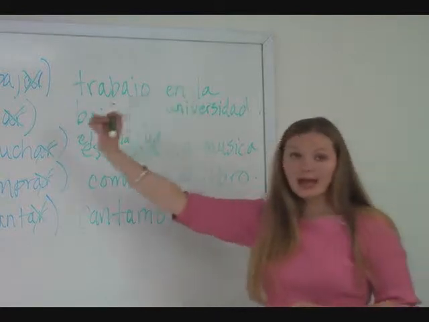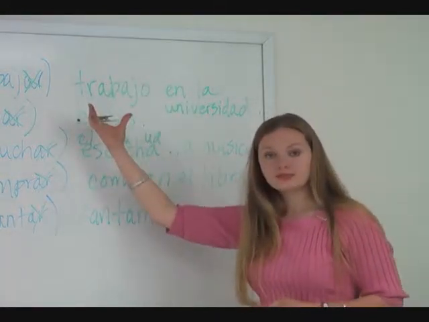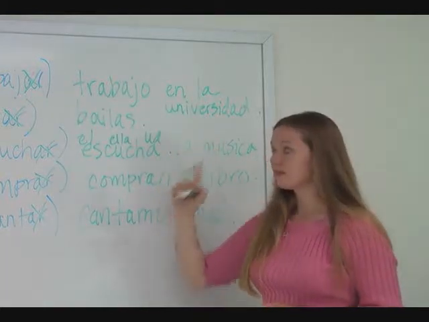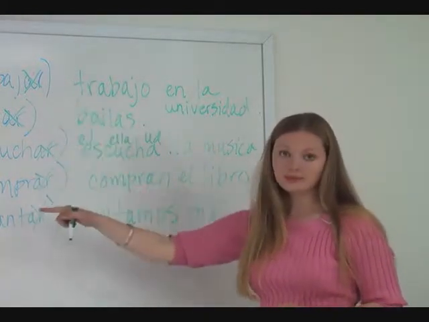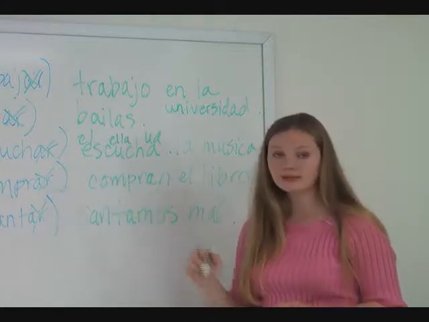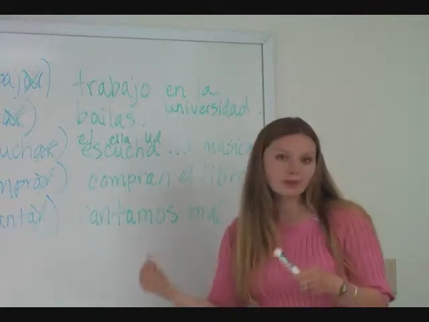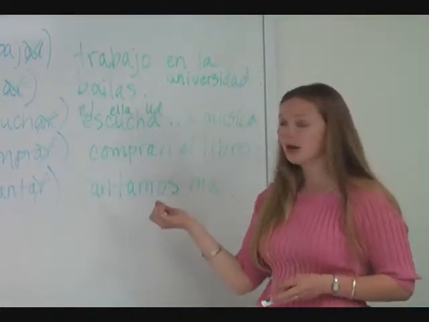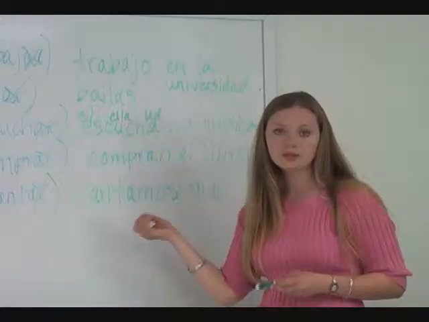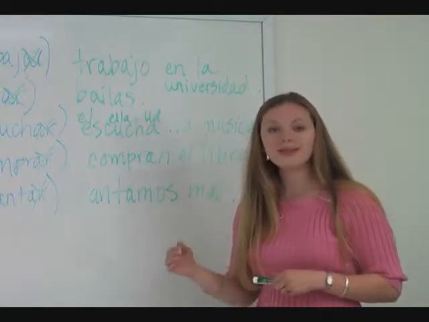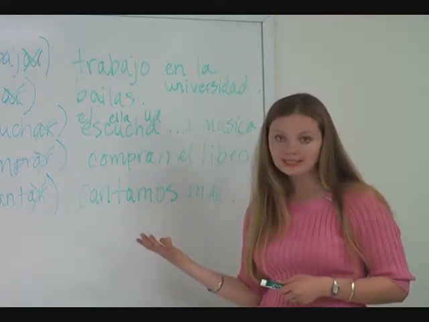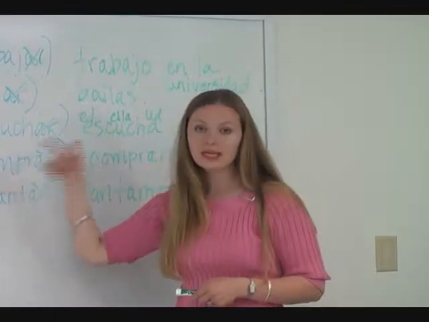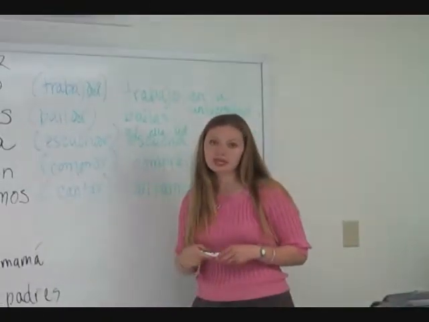So, AR verbs, that's the infinitive form of the verb that ends in AR, conjugate in 3 steps. The first one is identify your subject, which is going to be either one of the subject pronouns that we've learned or another person who will fall into one of those categories. The second step is to drop the AR, which will leave you with your stem or your root, and then add the new corresponding ending. This is the most difficult part of understanding this lesson. It's simply memorizing those endings.